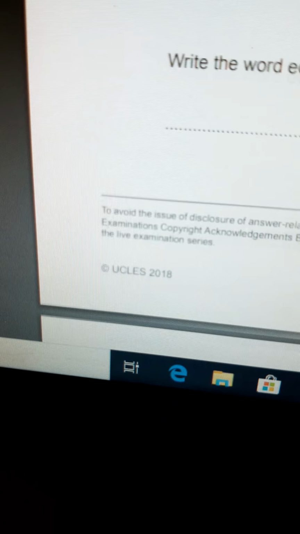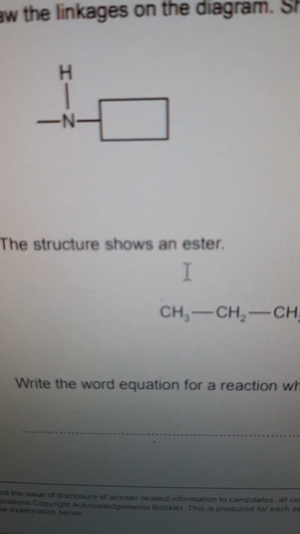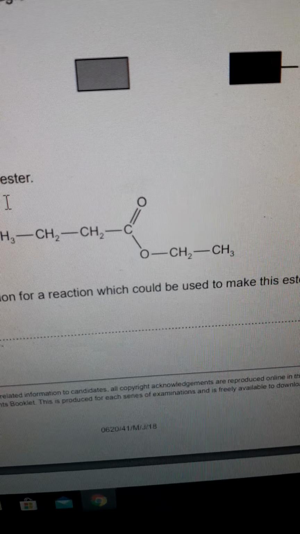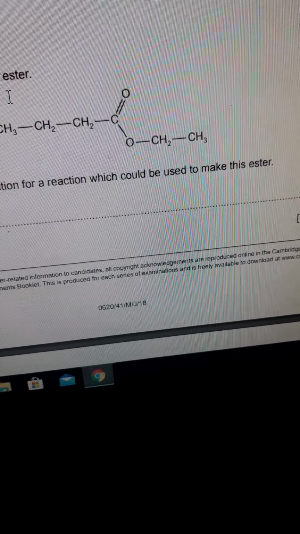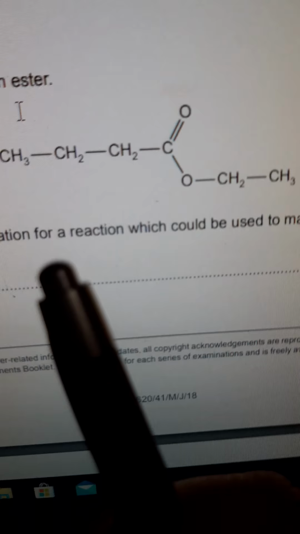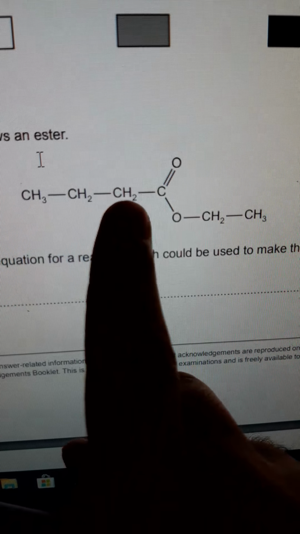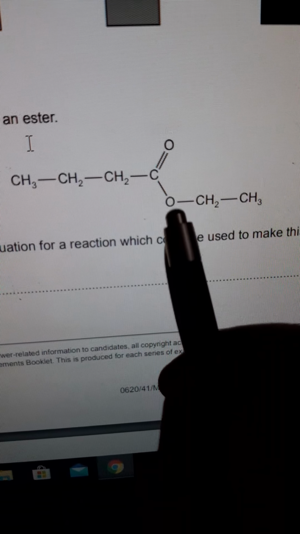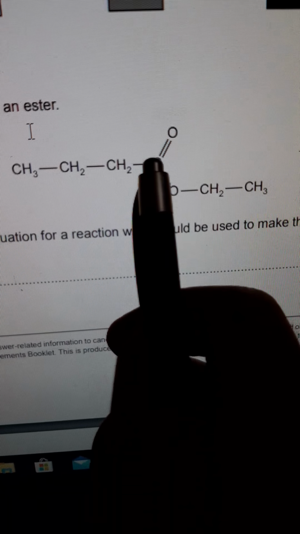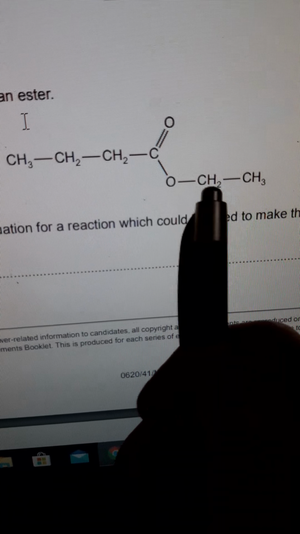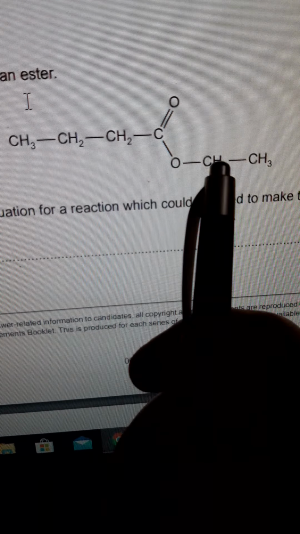Write the word equation for the reaction. Let's say for question H, the last one, the structure shows an ester. We have this ester. Write the word equation for a reaction which could be used to make this ester. Be careful, shabab, esters are made of carboxylic acids and alcohols. So we have 1, 2, 3, 4 until we reach the ester linkage. So 1, 2, 3, 4, meth-eth-prop-but, so we have butanoic acid reacted with 1, 2, meth-eth, with ethanol. So this one is ethyl butanoate. So we need to write down this reaction.